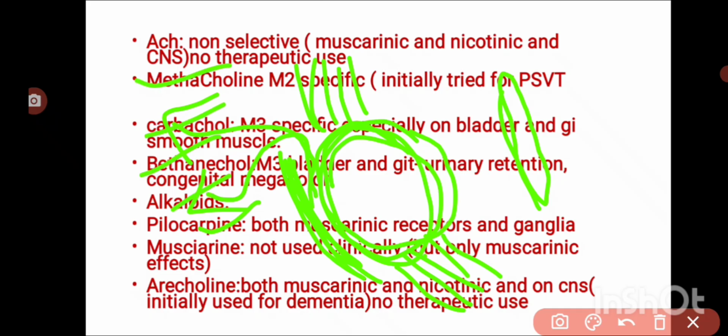So we have discussed all these drugs. Pilocarpine is a natural source, obtained from Pilocarpus microphyllus. Muscarine is obtained from 3 different plants. Arecoline is obtained from Areca catechu, which stimulates muscarinic and nicotinic receptors, and penetrates the CNS more.